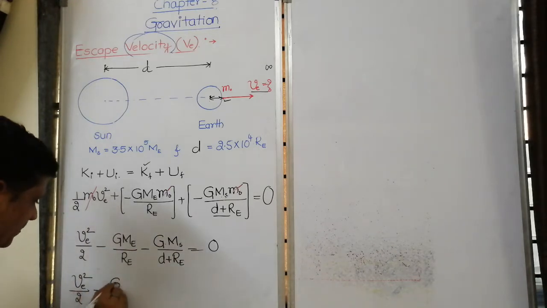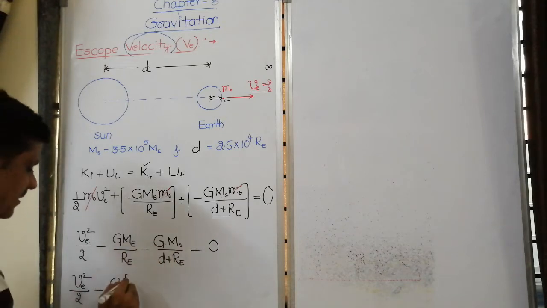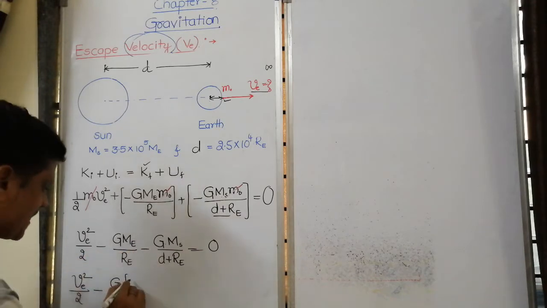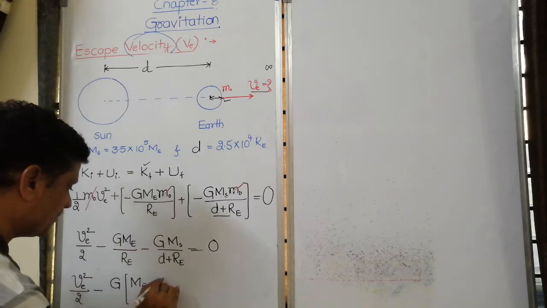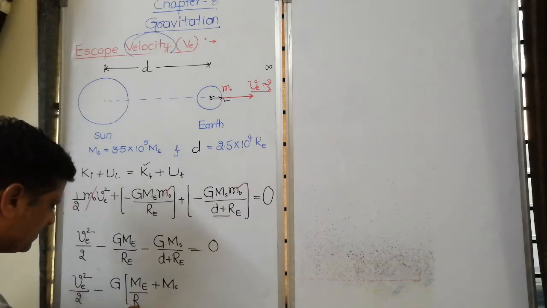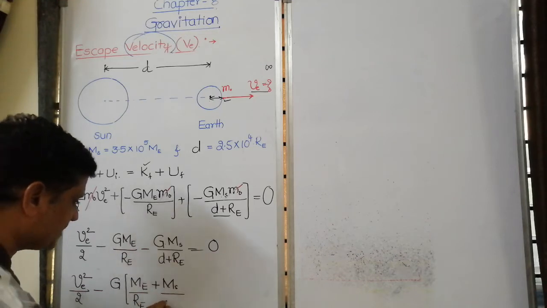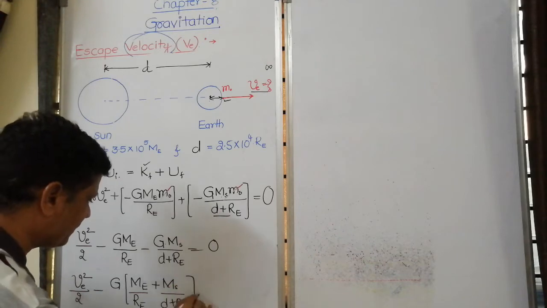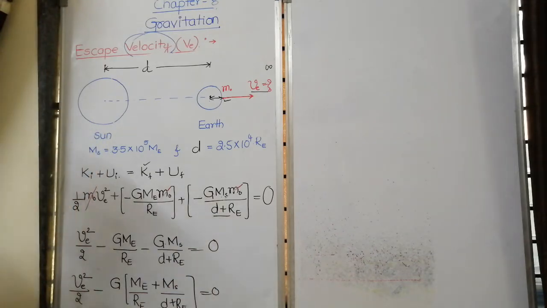Minus capital G, I can take common in these two: ME, this becomes plus ME plus MS, it is RE, this is d plus RE, is equal to 0.